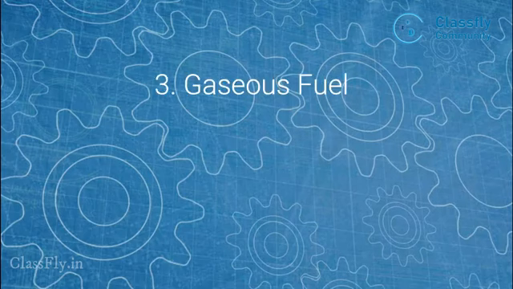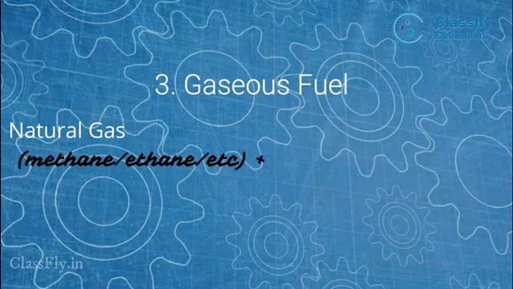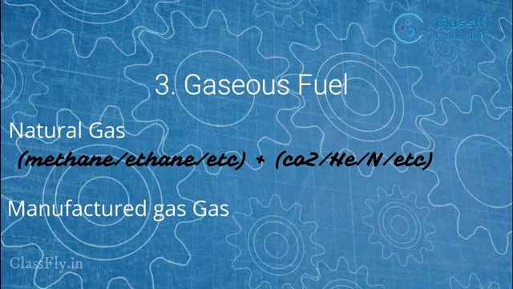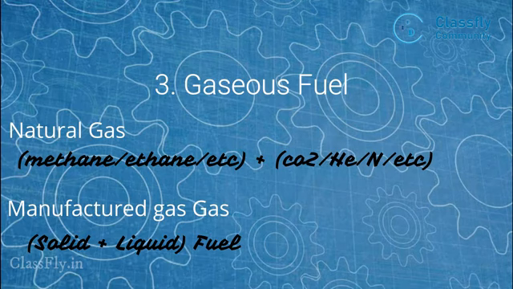Next, moving on to gaseous fuel, they are the fuels which are available in the gaseous form. Natural gas is a composition of hydrocarbon gases such as methane, ethane, and gases such as carbon dioxide, helium, nitrogen, etc. The next type is manufactured gas, which is a mixture of solid and liquid fuels. Some examples are coal gas and producer gas. Well, they are used as industrial power sources.